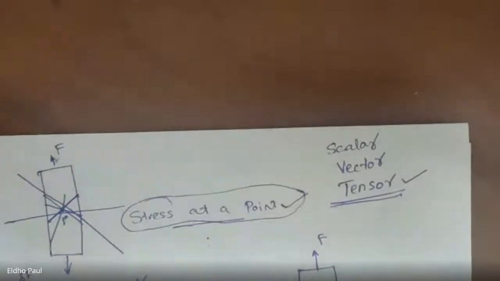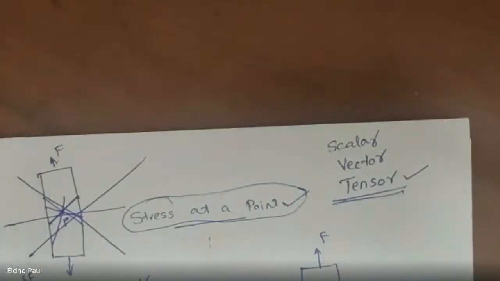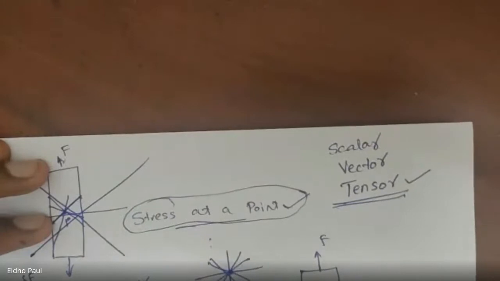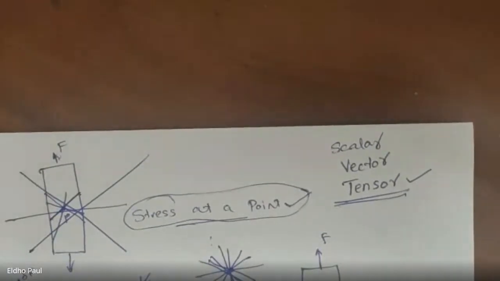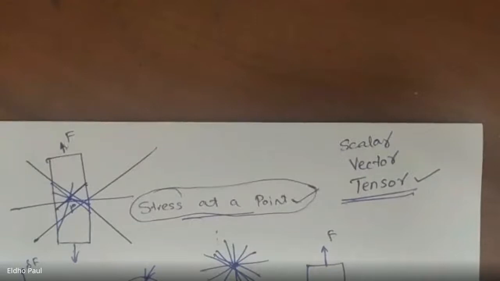If you take this plane, the stress value will be different. If you take this plane, the stress value will be different. Across any point, we can draw an infinite number of planes. Thereby, an infinite number of stress values can be defined at a particular point. That is why we call this a tensor quantity.